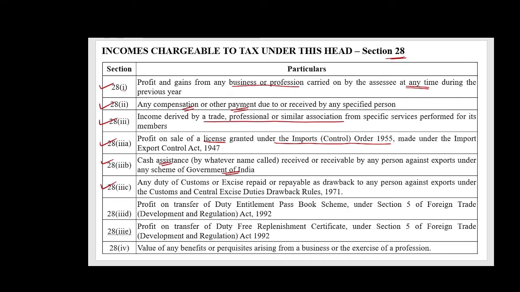Then, section 28 subsection 3C speaks about any duty of customs or excise repaid or repayable as drawback to any person against exports under the customs and central excise duties drawback rules of 1971, which will also be treated as incomes chargeable under this head under section 28. Then section 28 subsection 3D talks in terms of profit on transfer of any duty entitlement passbook scheme under section 5 of Foreign Trade Act of 1992.